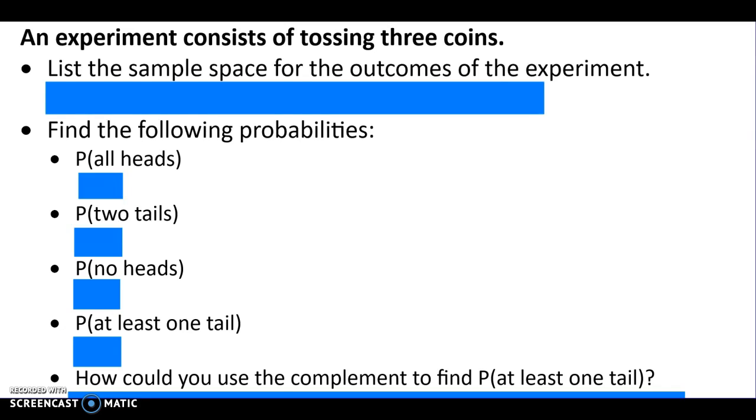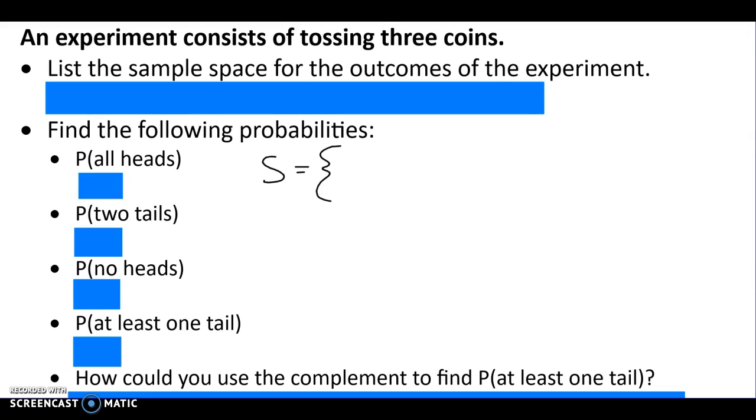Okay, now it says list the sample space for the outcomes of the experiment. So this time our experiment consists of tossing 3 coins. That's one experiment. So I toss a coin, and I toss a coin. When I look at them, what are the possibilities? What's one? 3 heads. Okay, so let's write it as a set. So the set equals.